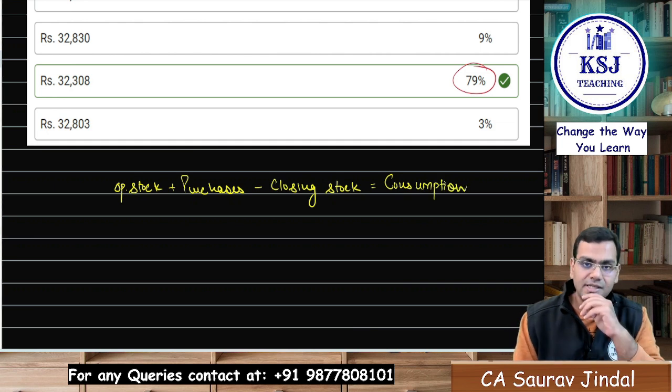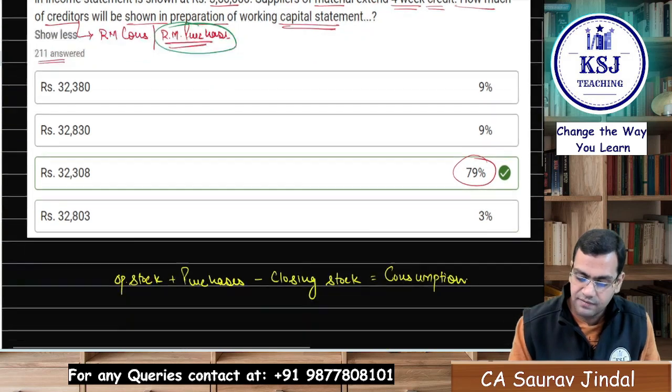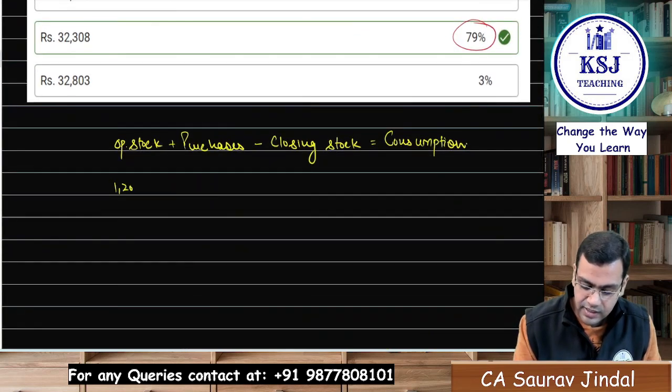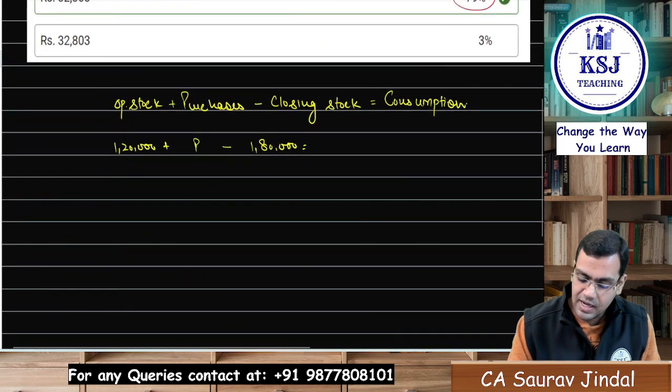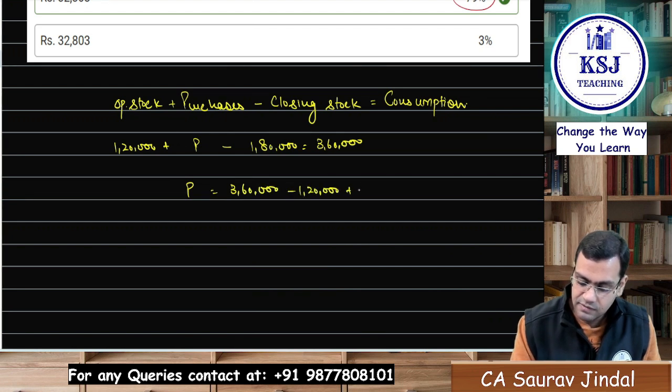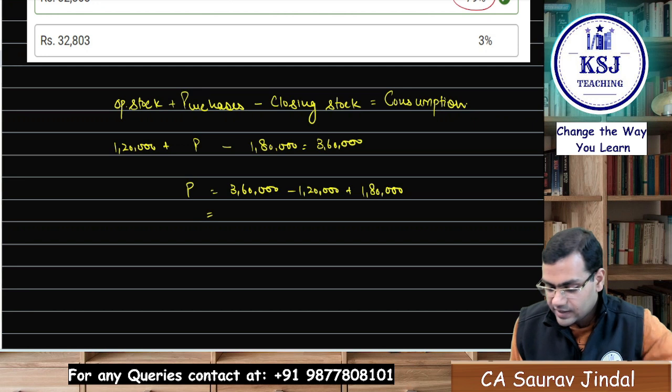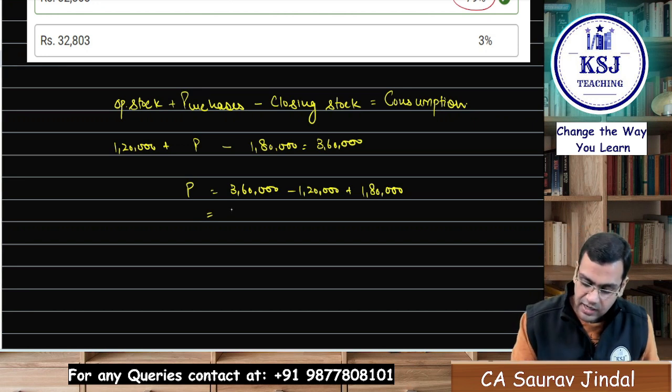Now, what are the things that are given to you here? The opening stock is given 120, so I'll take it here 1,20,000. The purchases are to be calculated. I write it as P. Closing stock is given 1,80,000 and the consumption is also given in the question, that is 3,60,000. So can you tell me what will be the P from here? That is purchases 3,60,000 minus 1,20,000 plus 1,80,000. Please calculate this. So this is 4,20,000, isn't it? So the purchases are 4,20,000.